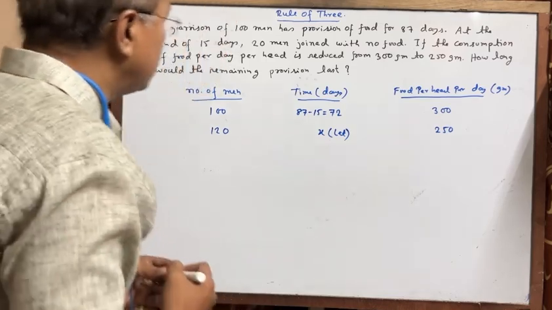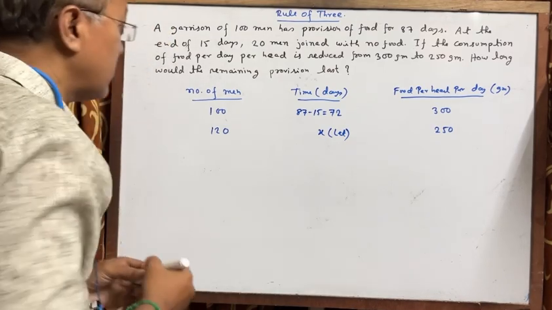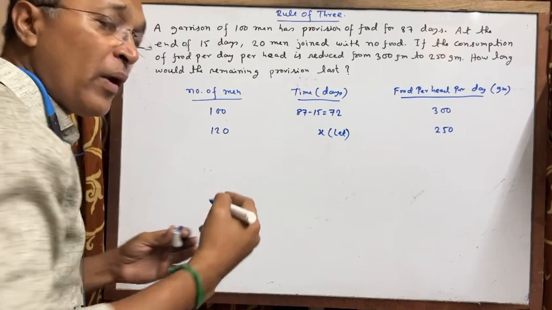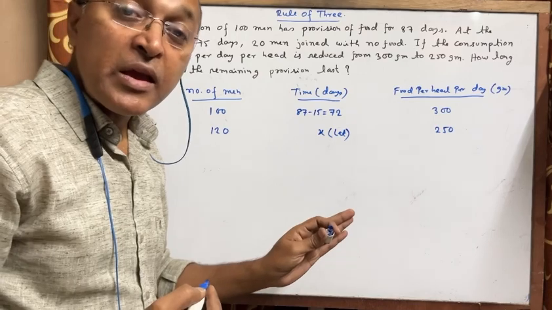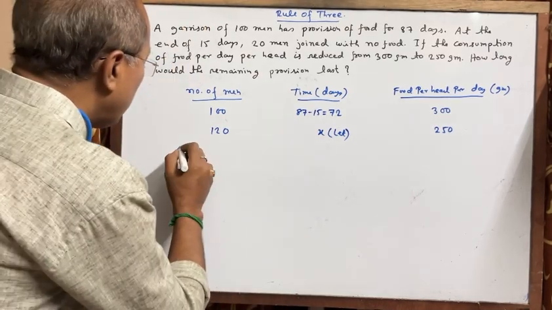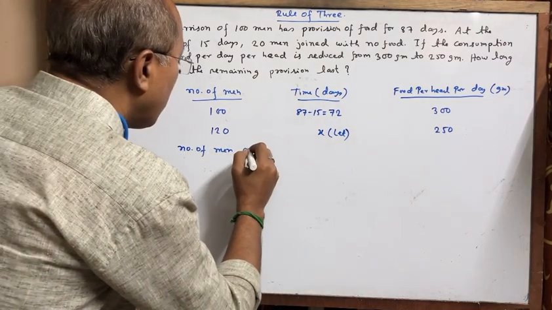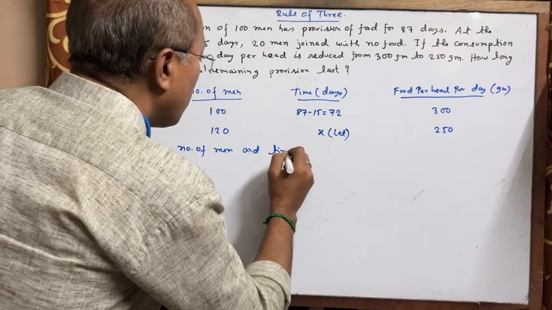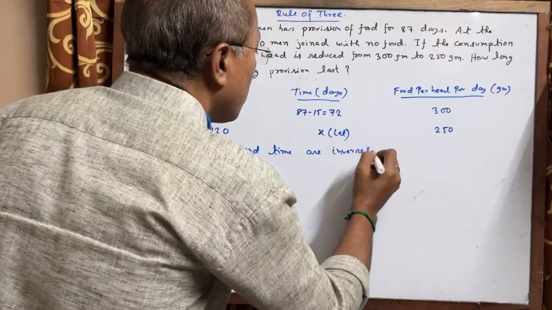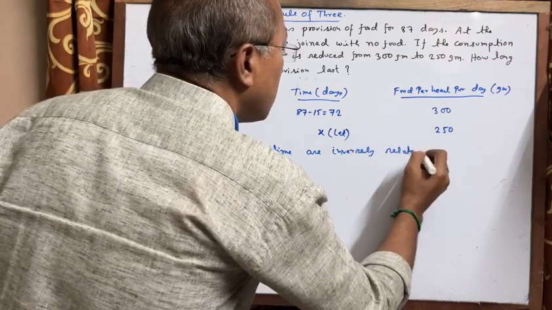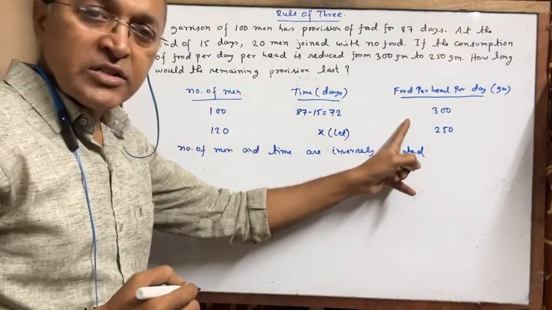Okay, just see what relation they have. Here number of men and time: when the number of men becomes more, obviously time becomes less, so number of men and time are inversely related, right? Again, when the number of men is more, consumption obviously will be less.